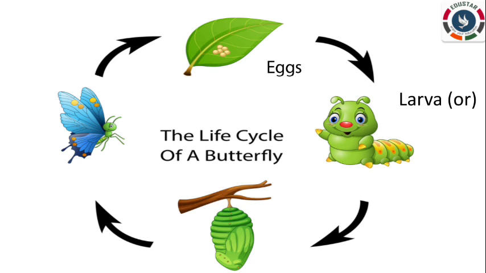Next one is larva. A larva or caterpillar soon comes out. It breathes through its skin and uses its antennas to move around. As its eyes are very weak, it becomes so fat that it has to shed its skin and develop a new one.